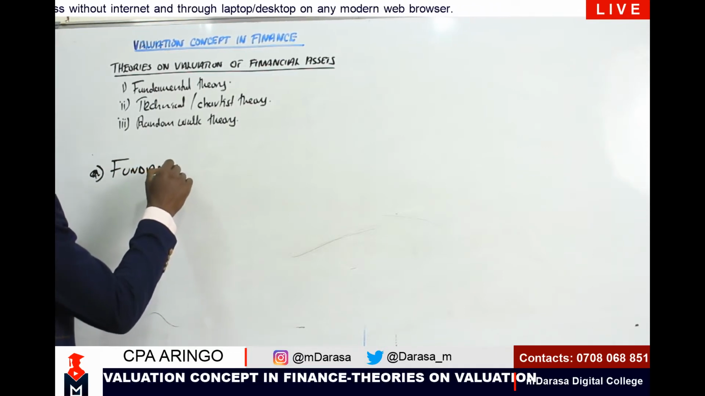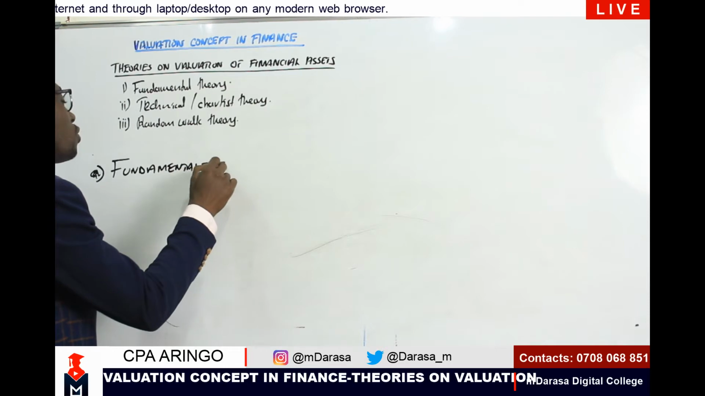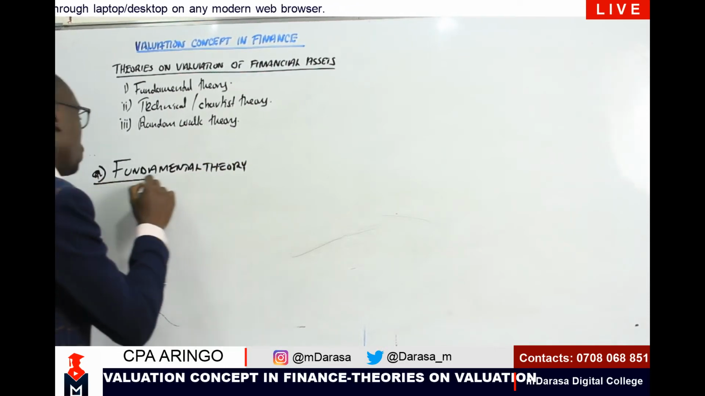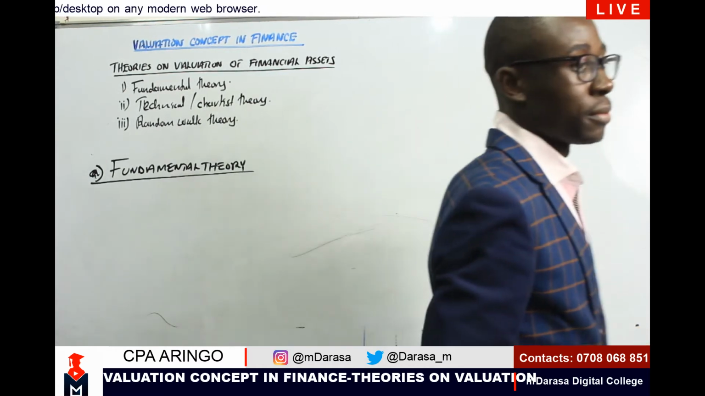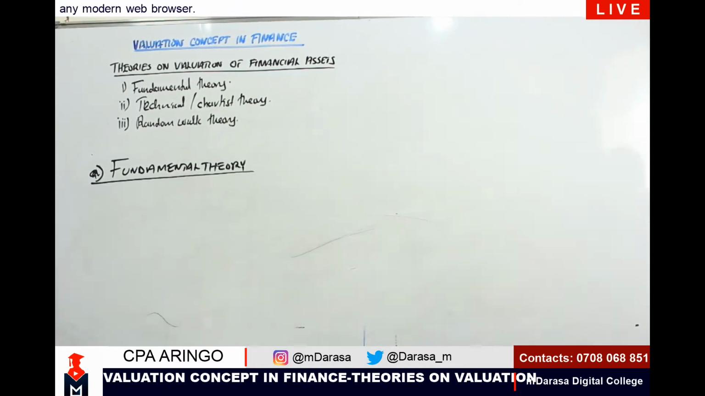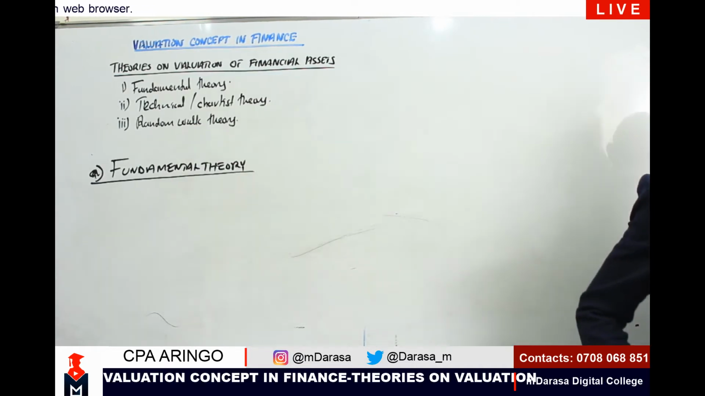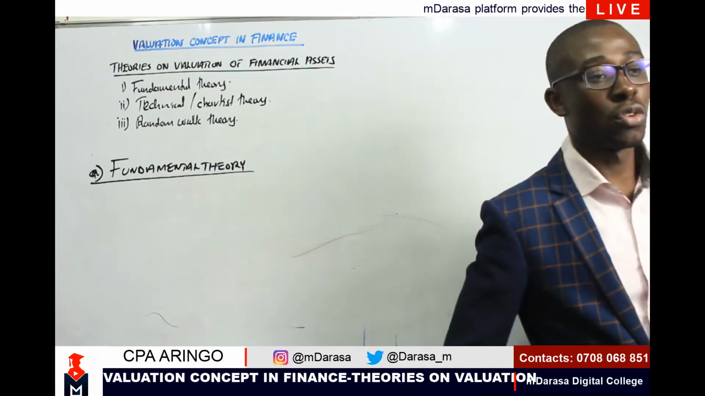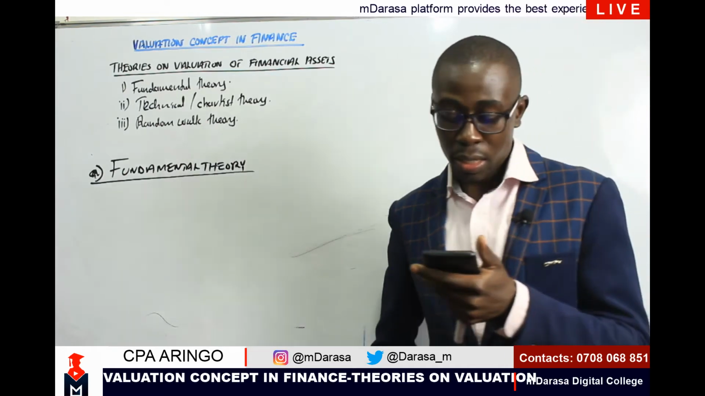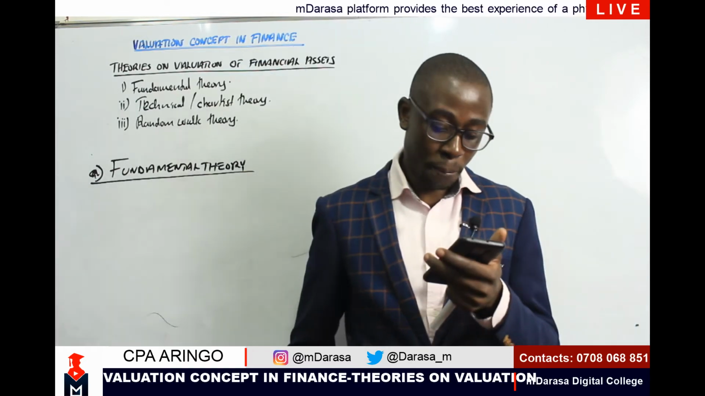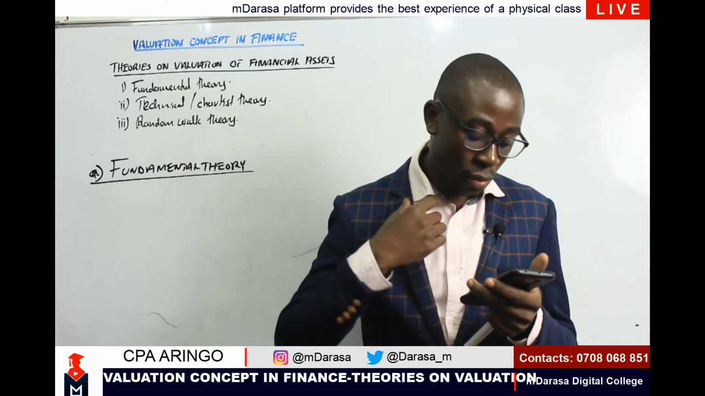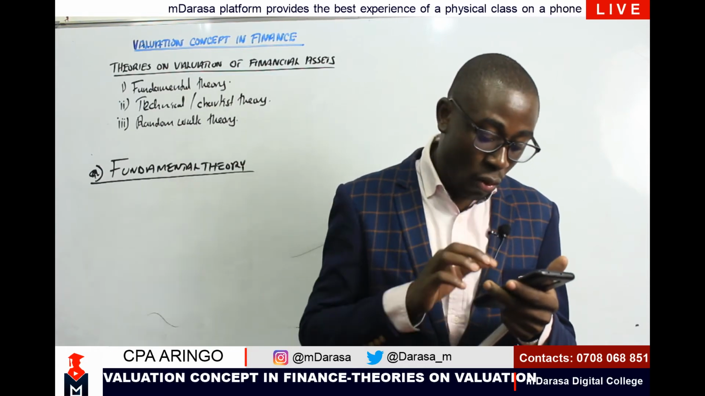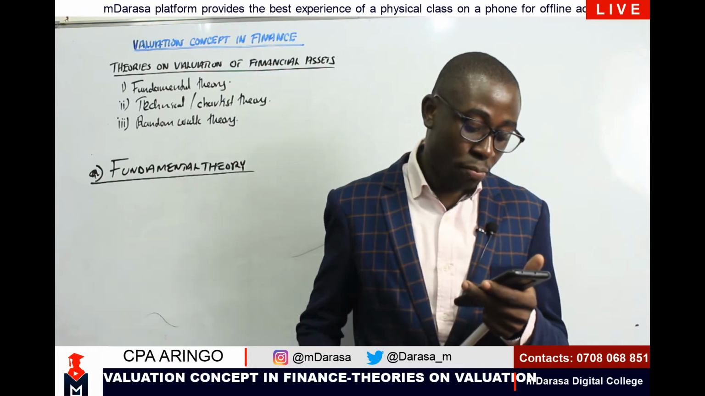Anytime you're talking about fundamental theory, what should click at the back of our mind, my good students? Ideally, this theory normally tends to state that every security has an implicit value, which is equal to the present value of all cash flows expected from the company.